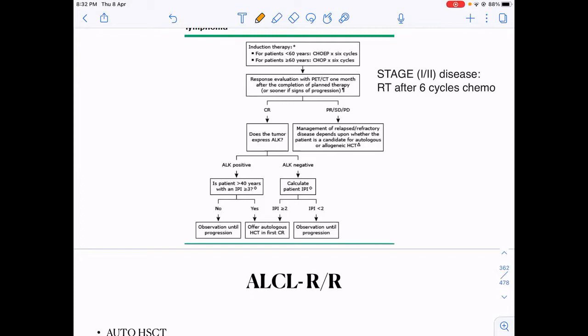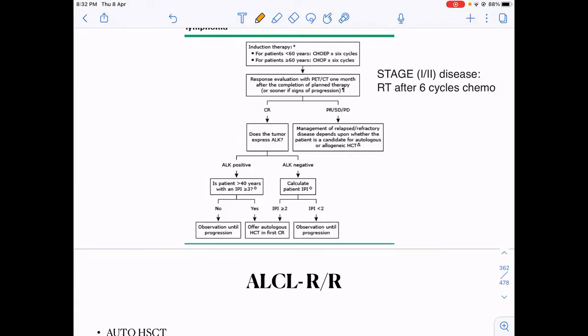Sometimes they say if the patient is stage 1 or 2, that is only one site of lymph nodes is involved or 2 contiguous sites are involved, just like Hodgkin's, we can give radiotherapy to the local site after giving 6 cycles of chemotherapy. And just like other lymphomas, these patients also have a similar score, the international prognostic score.